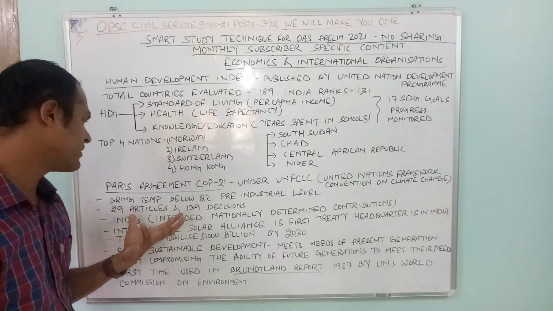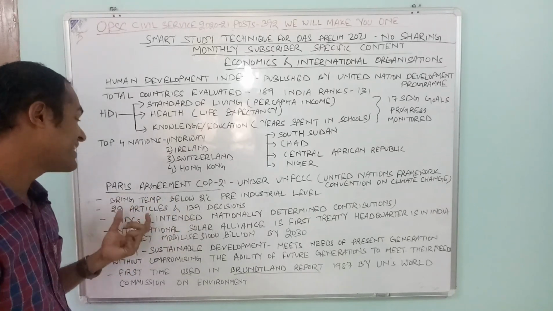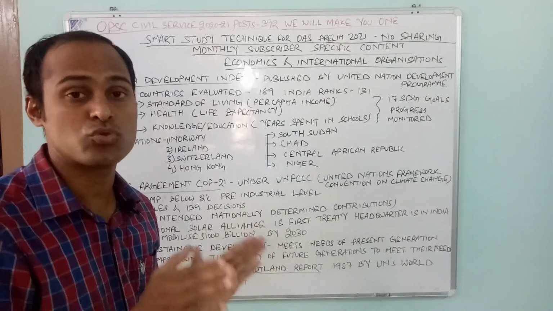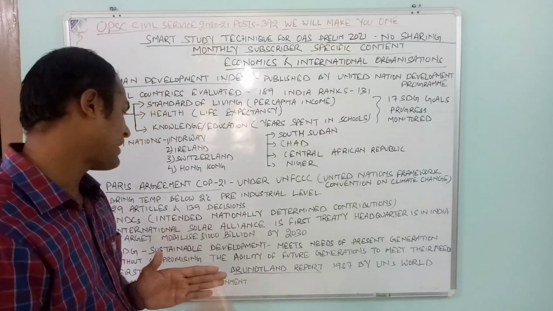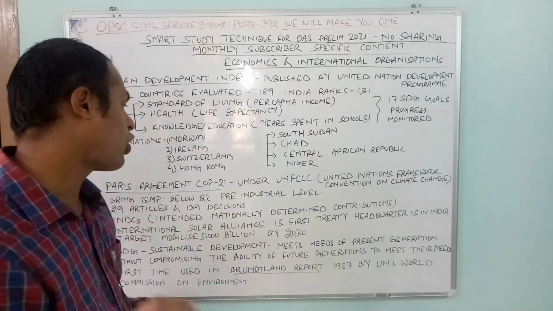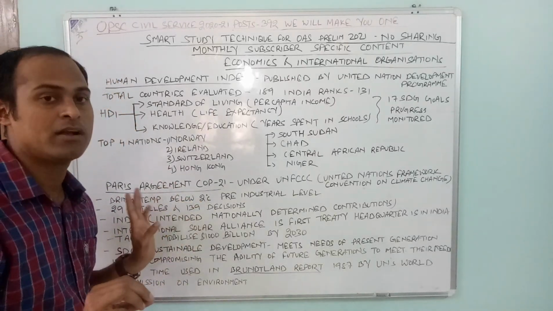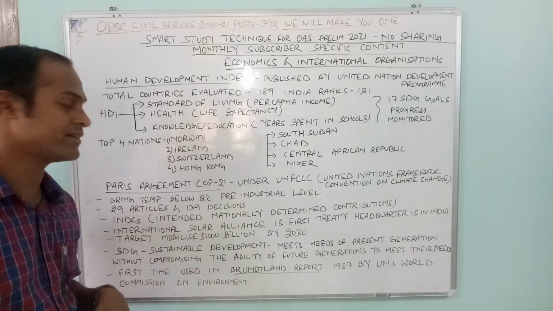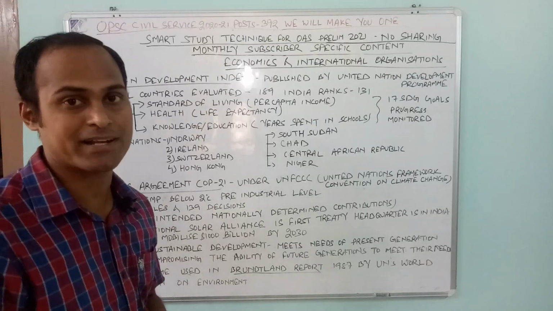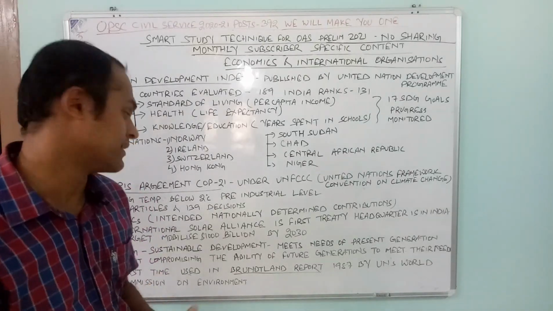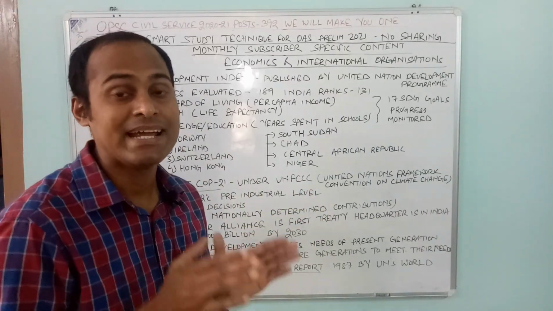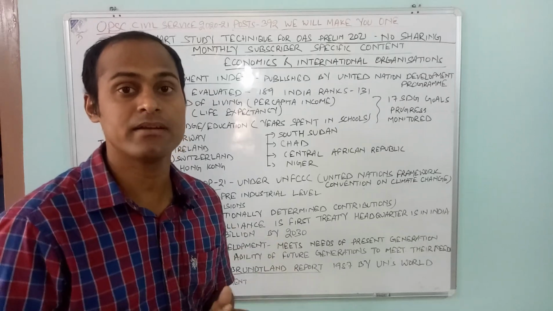Then what is there in this particular Paris Agreement? 29 articles and 139 decisions. They can ask you a factual question regarding the Paris Agreement too. It is COP21 and the Paris Agreement, 29 articles and 139 decisions. Then INDCs. They have asked this particular question also. What is INDC? Intended Nationally Determined Contribution.